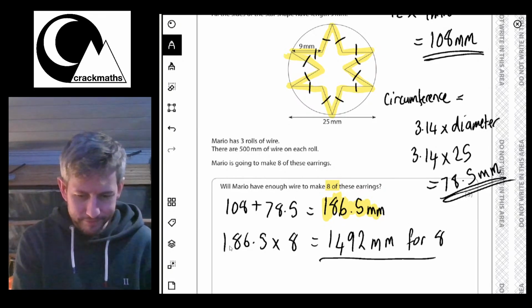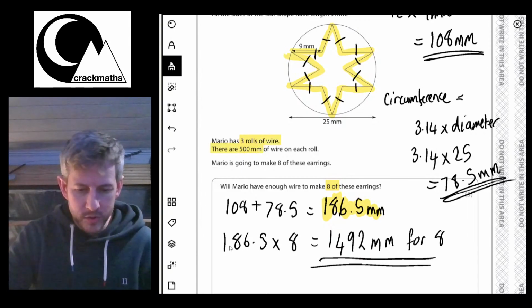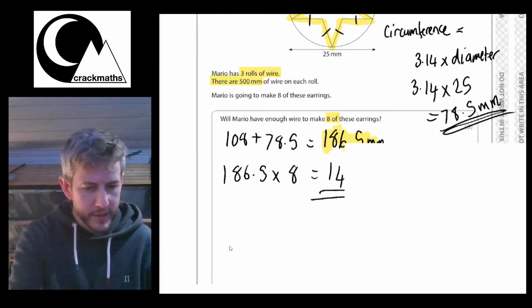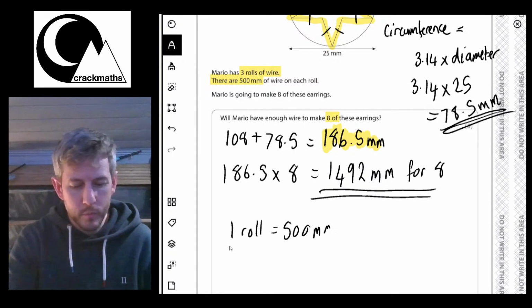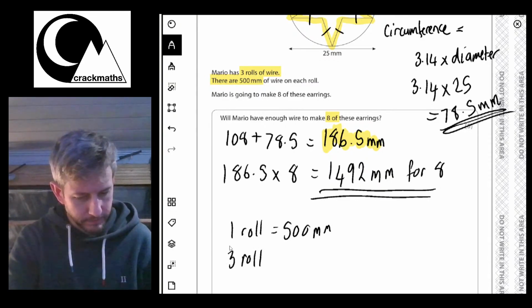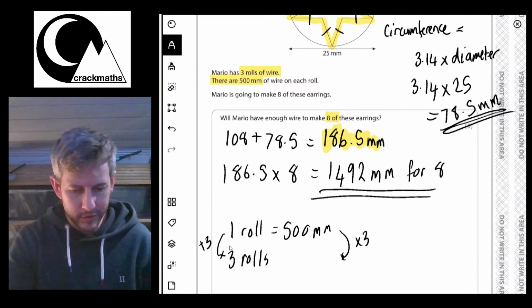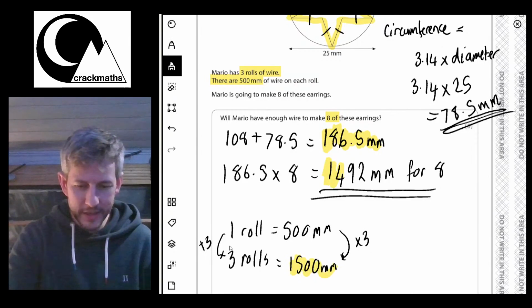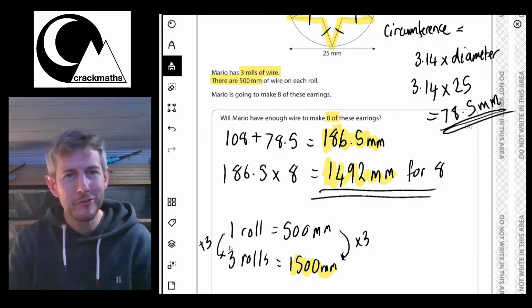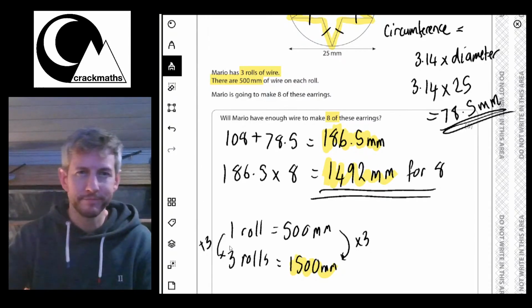Oh yeah, he's going to do it. Because I can see he's got 3 rolls of wire and there's 500 millimeters on each roll. So 1 roll equals 500 millimeters, and 3 rolls is 3 lots of that. If I times this by 3, that's going to give me 1,500 millimeters, which is more than this. So yeah, he's got just the right amount, as long as he doesn't go wrong. He doesn't have much leeway, but he should be fine.